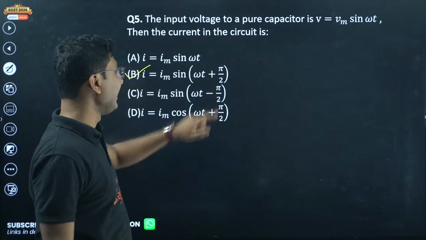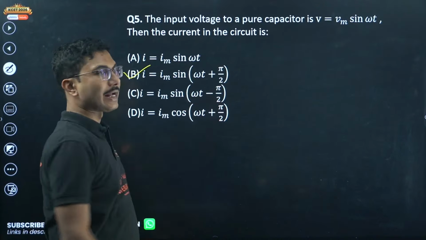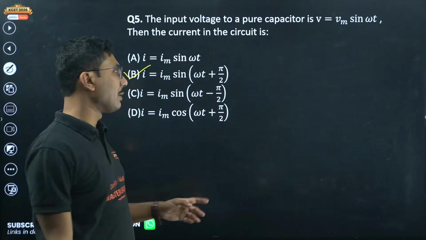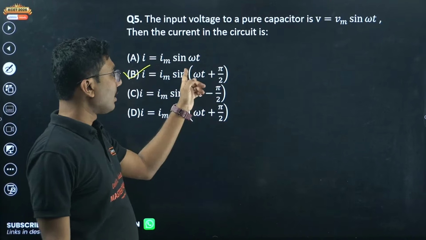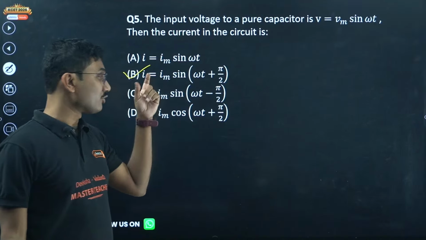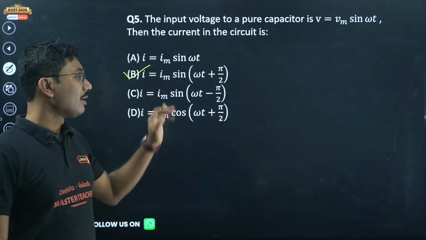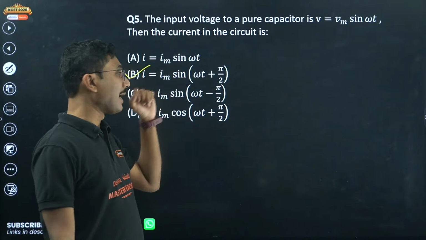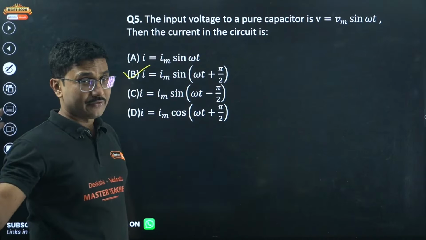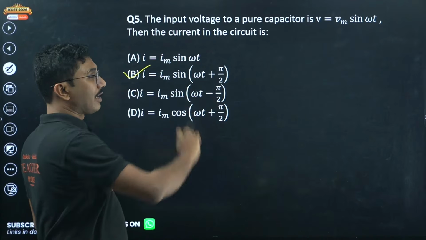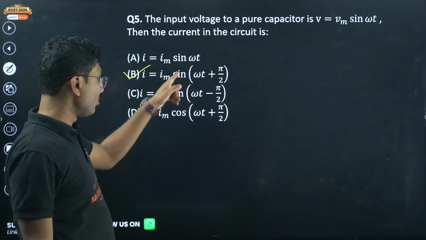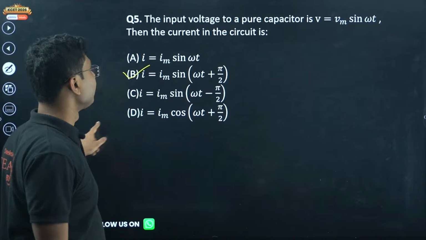Pure capacitor is leading, and this is the inductor where it is lagging. Sin cannot change into cos abruptly. Yes, you can change this to cos omega t. If it is I equals Im cos omega t, that could have been correct based on the sign. It can be minus, it can be plus, that is okay, but definitely you have to remember that you cannot abruptly change the sign to cos. So this is not correct, this is correct.